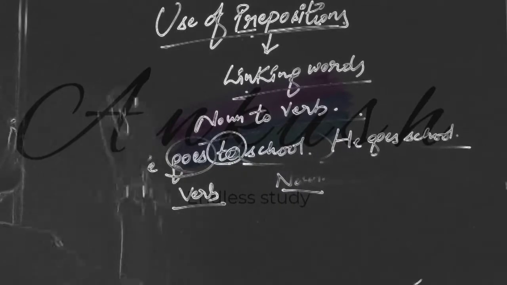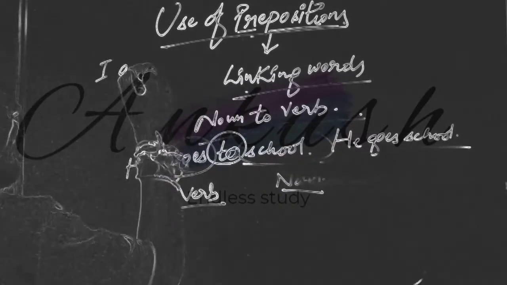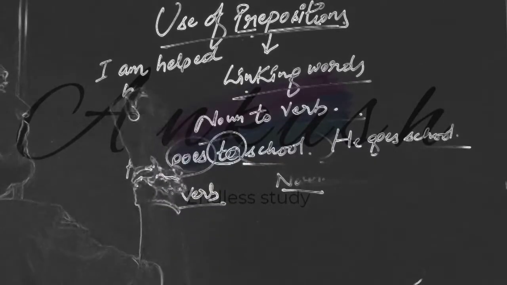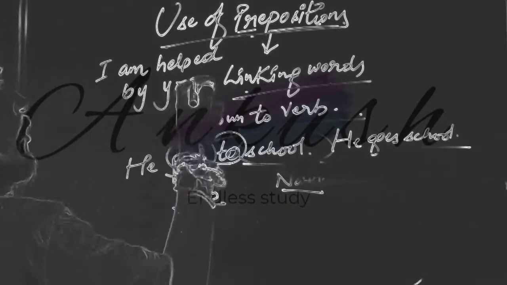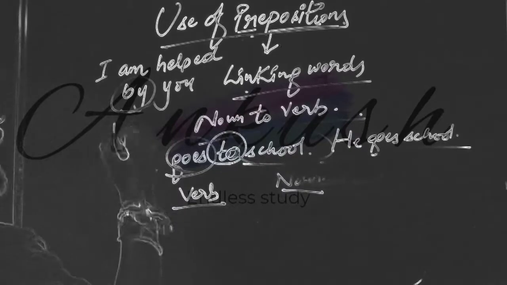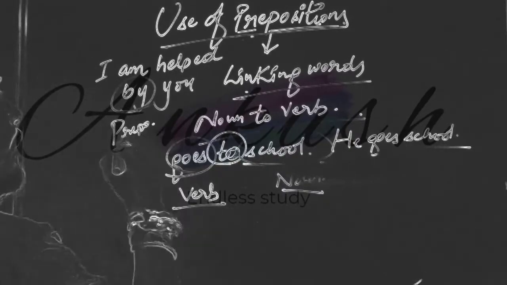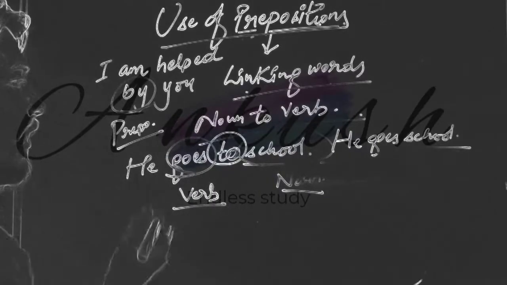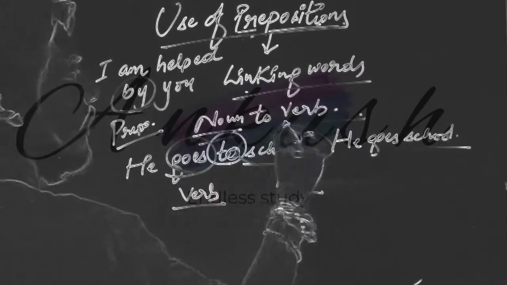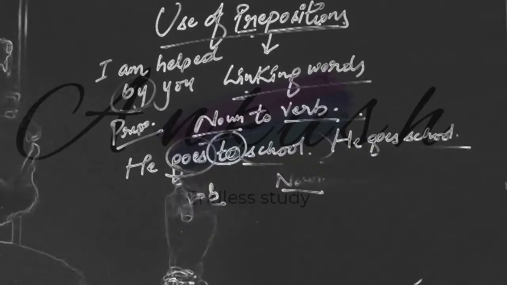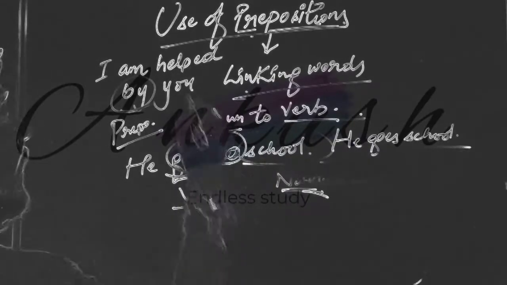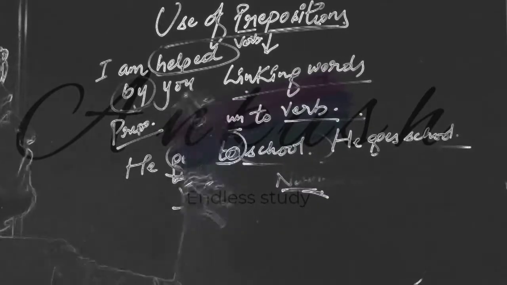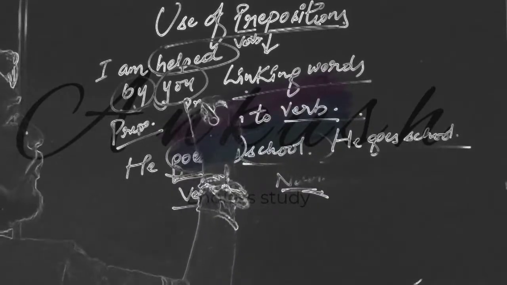So prepositions are linking words. Suppose we take one more example: I am helped by you. So by is what? By is a preposition. A preposition is added before or after a word to link it from one to another. As in the example, the verb is getting linked to the pronoun.